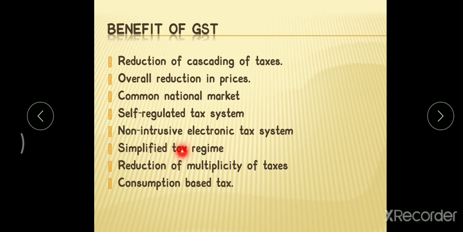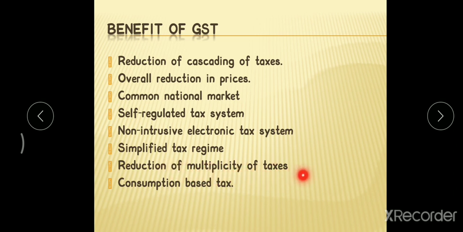Simplified tax regime. As it is automated and network based, tax payment and tax amount availment will be made easy. Whatever technological problems we face, we are going to overcome as days pass. Reduction of multiplicity of taxes.